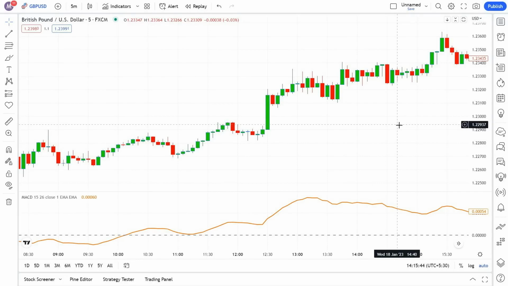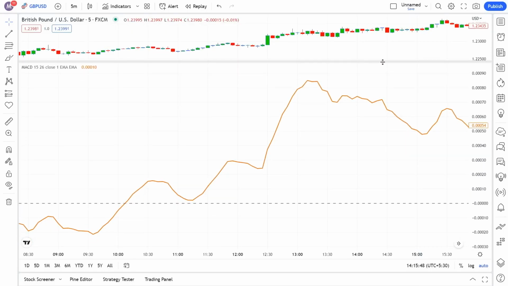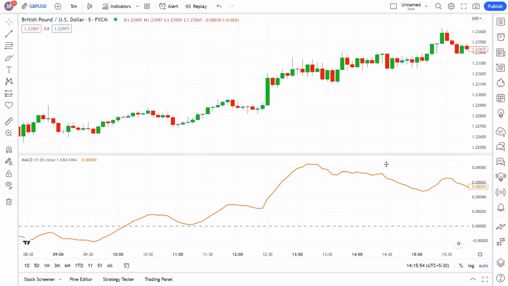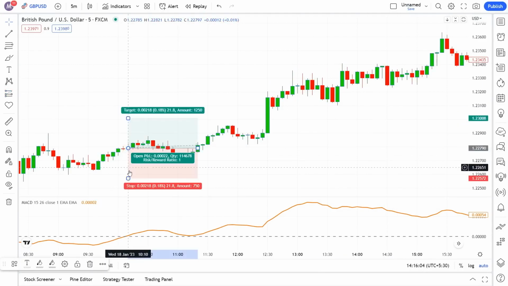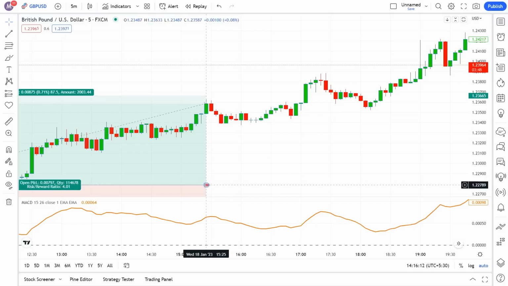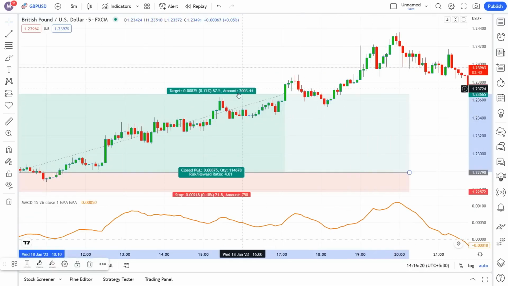Now, how do we trade using this indicator? As I said, this is a simple trading indicator, which is very easy to use. And if you consider only 2 conditions, you can trade with the indicator alone. Whenever the MACD line is above the zero line, it means that we're currently at an uptrend movement, and we're allowed to enter only buy trades. So whenever these conditions are met, you can enter the trade where the trigger candlestick is closed and make a profit. You could have had an astounding profit from this trade.